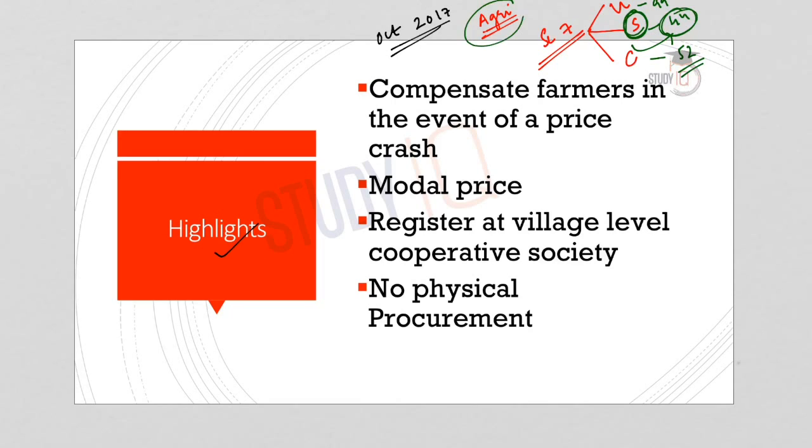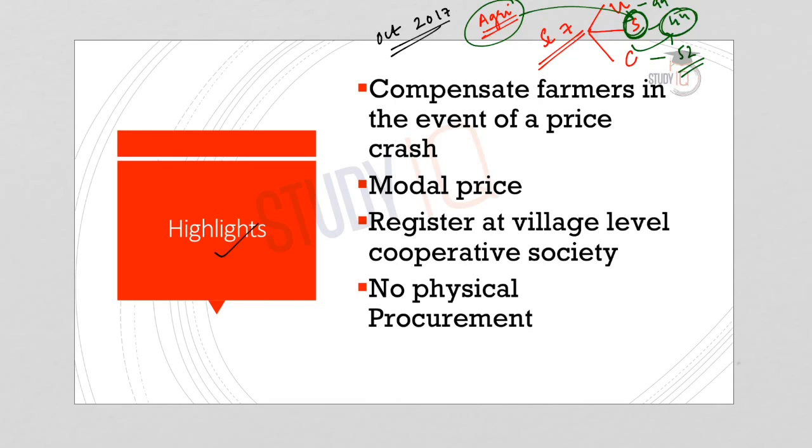So, agriculture being a state subject, it comes under the state list. Particular state governments can legislate upon the items that are mentioned in the state list. So, accordingly, the Madhya Pradesh state government had introduced Bhavantar Bhugtan Yojana in the month of October 2017. And the aim of this Yojana was to compensate farmers in the event of a price crash.